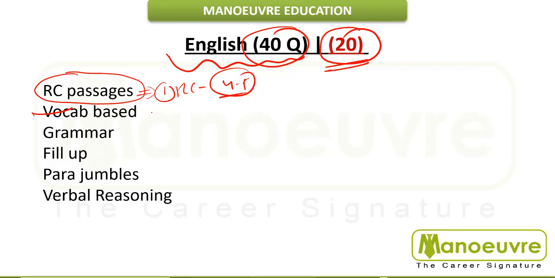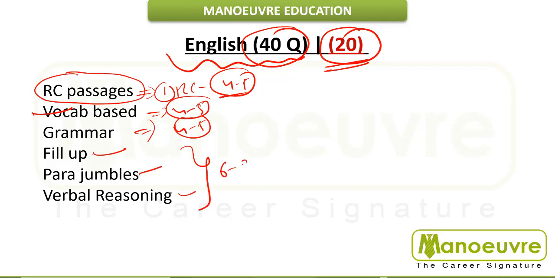From vocab, which includes your synonyms, antonyms, analogy type of questions, bare minimum 4 to 5 questions. Grammar based questions, error detection, sentence improvement and correction, 4 to 5 questions. Fill up, paragraph jumble and verbal reasoning: combine all these, you can expect at least 6 to 8 questions. So this is the rough breakup of your expected English paper, guys. Accordingly you have to prepare for the exam.